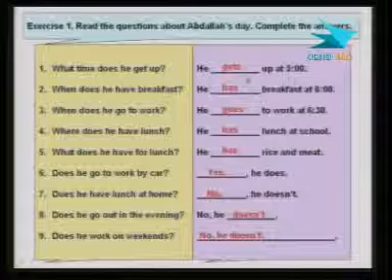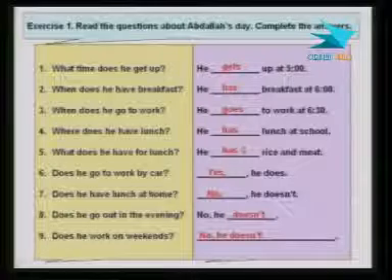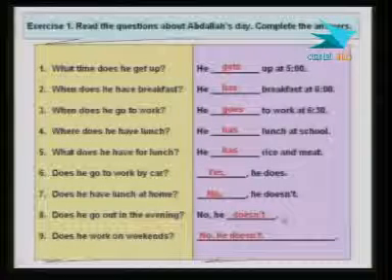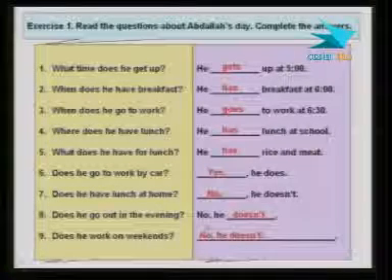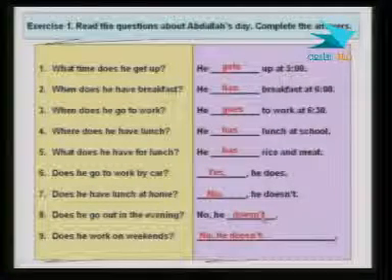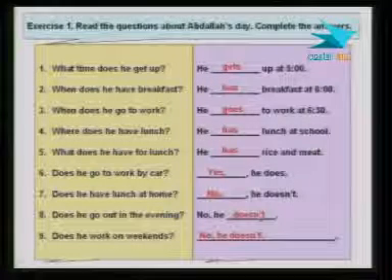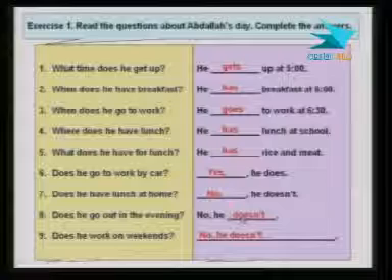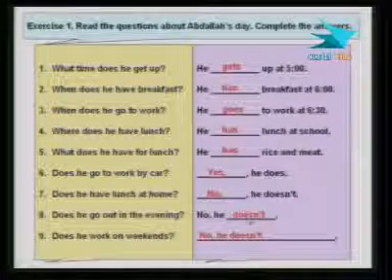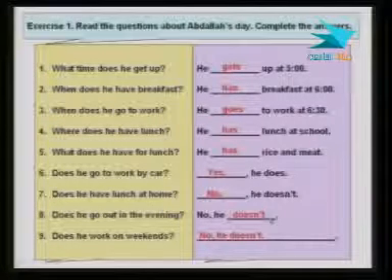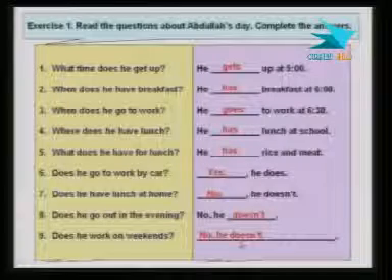All right, let me go through these verbs again. Gets, has, goes, has, and here, the negative. No, he doesn't. That's a short answer, right? And we have a contraction here. Does not. The word not is attached to the helping verb does. You can say, of course, no, he does not, or no, he doesn't. All right, and this is also just identical to that one.